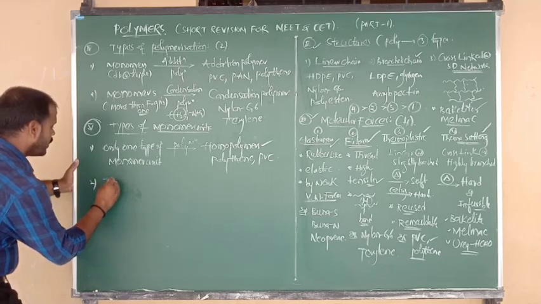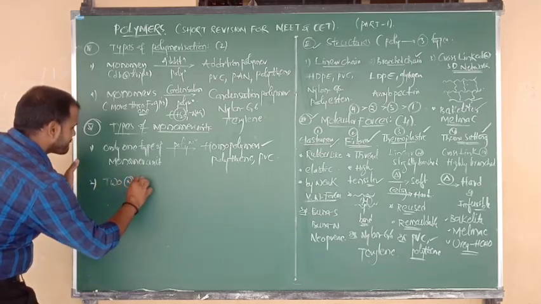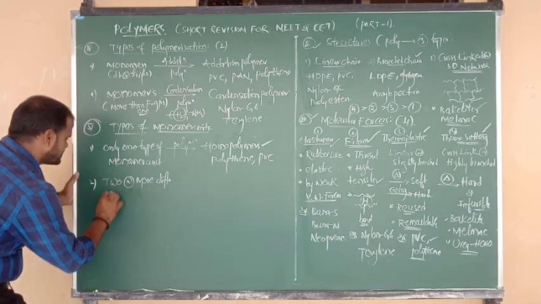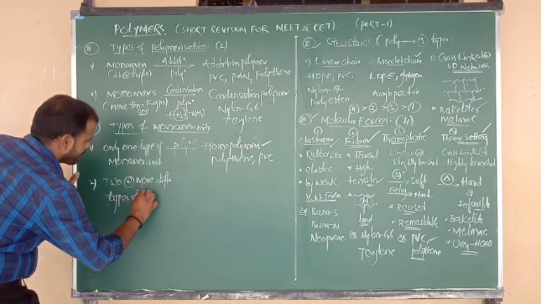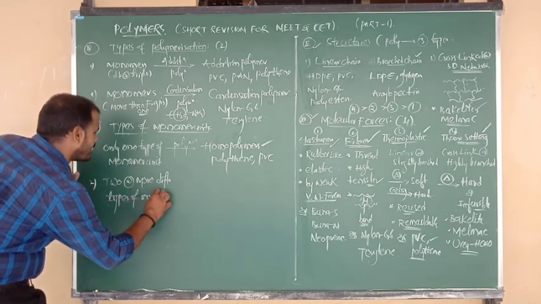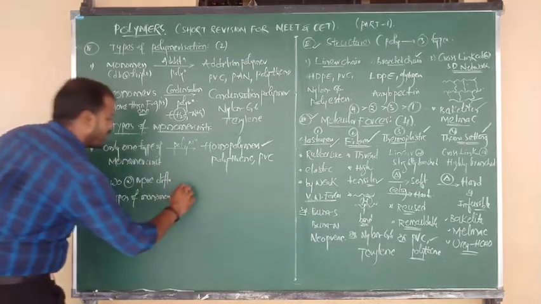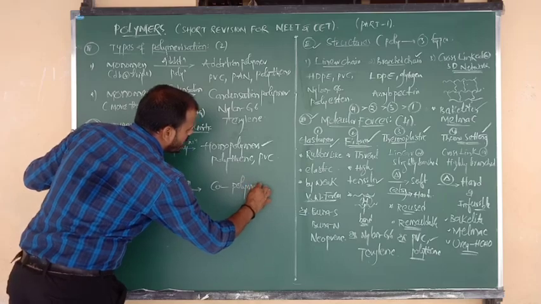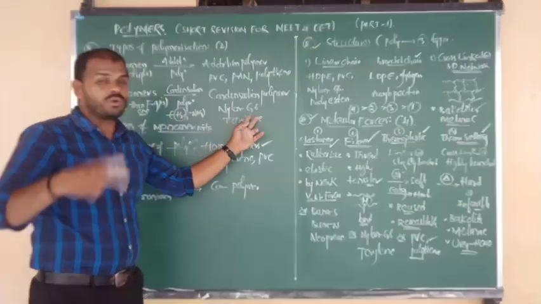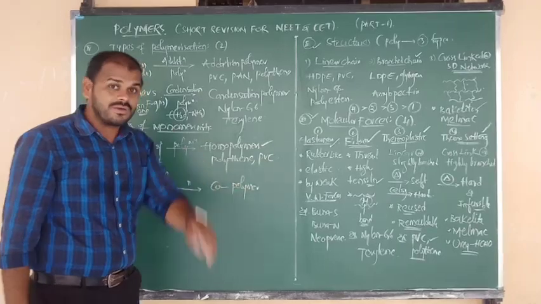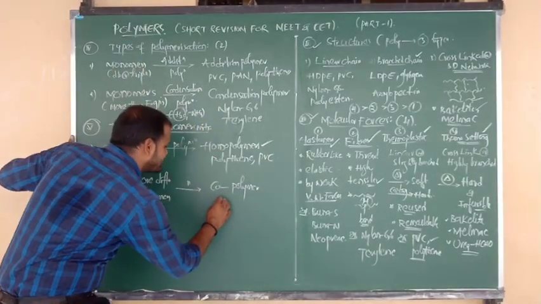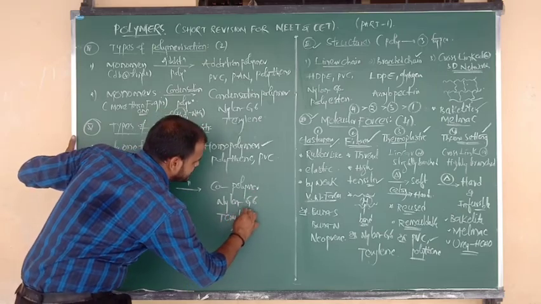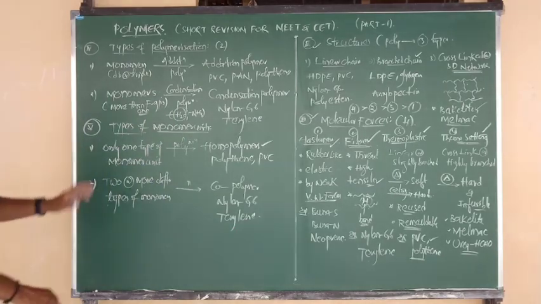Next, two or more different types of monomers upon polymerization form the product that is nothing but what? Copolymer. Yes, in nylon 6,6, two different monomer units are there. In terylene, two different units are there. So we can say both are examples of copolymers: nylon 6,6 and also terylene. I hope you understand this clearly.